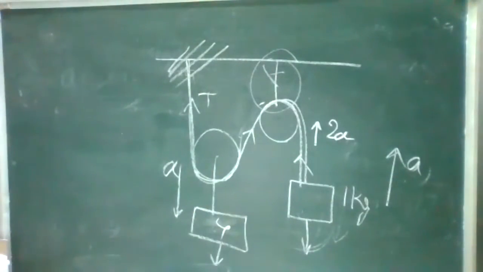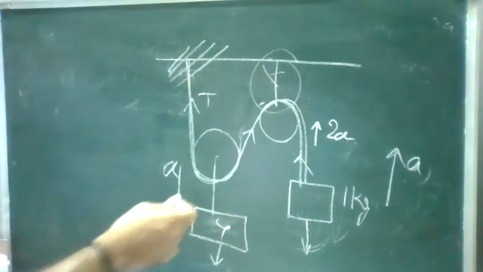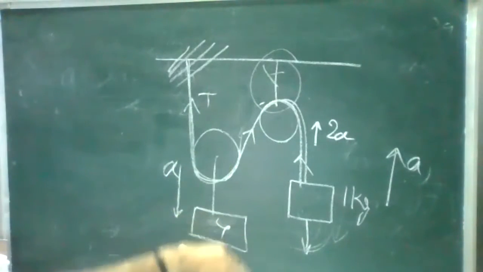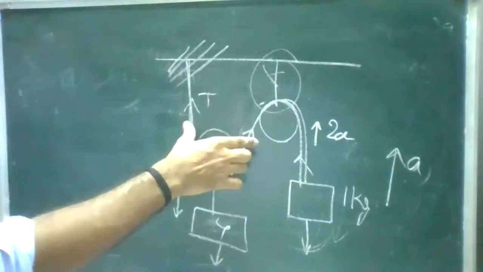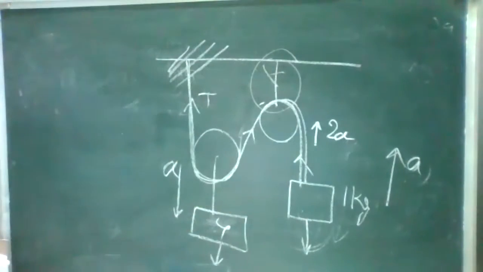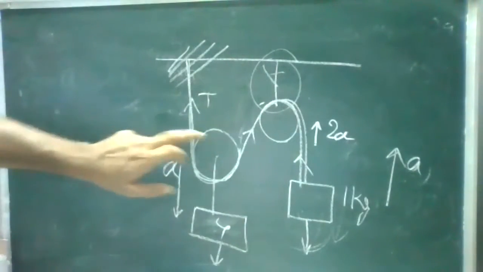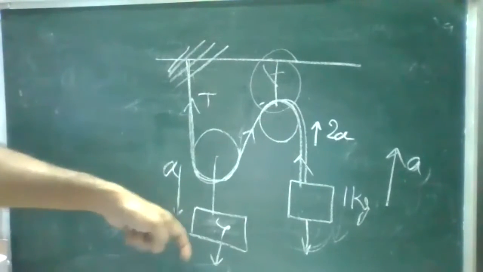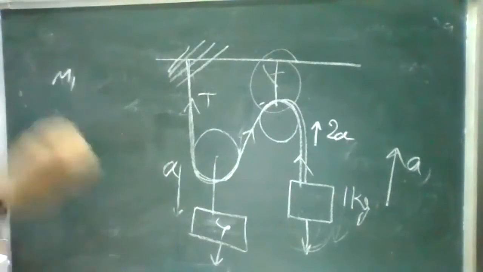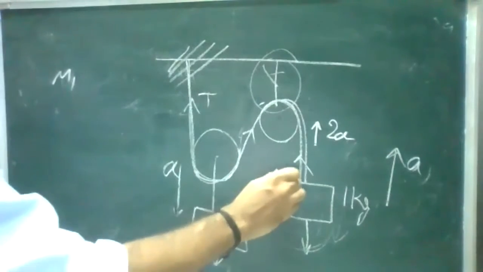Now the equations are: for this mass, when it is moving downward, there are two tensions forming. Because of that only, it was getting twice the acceleration. There are two tensions forming, correct? And the gravitation was greater. So I'll consider this as M1 and this as M2.